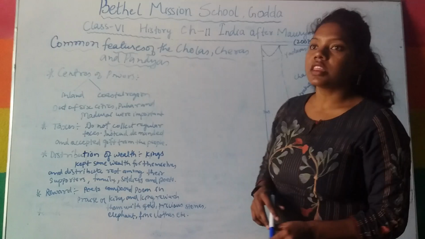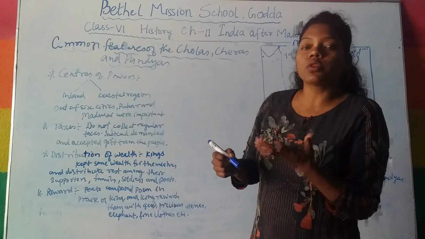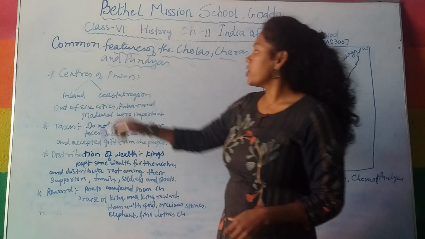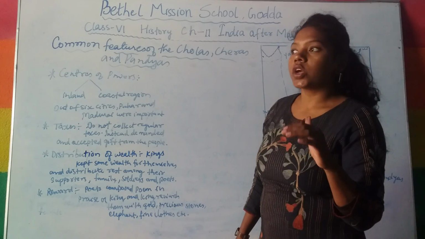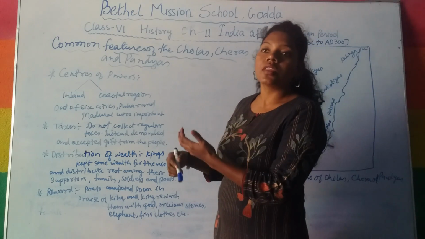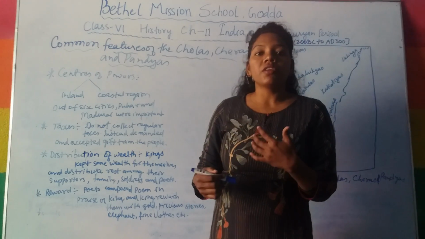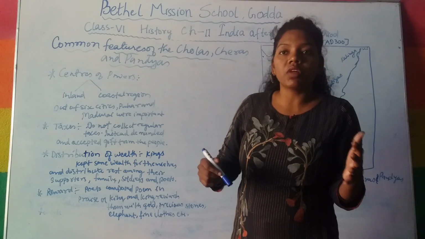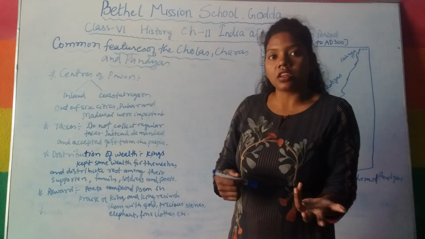Centers of power means where they kept their kingdom so powerful. There are two types, inland and coastal region. They used to build important centers in the inland, that means inside the kingdom, and the other outside, that means in the coastal region. They kept different important inland centers, where the capital becomes very powerful, and in the coastal region they kept two important centers of power.